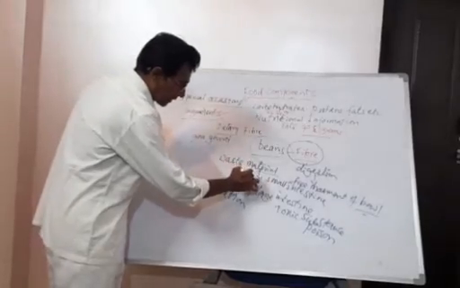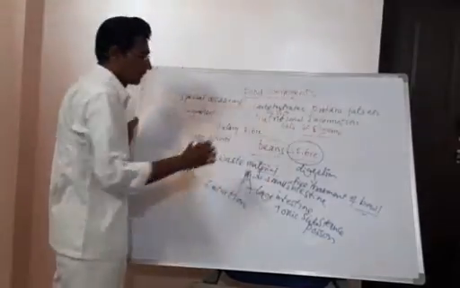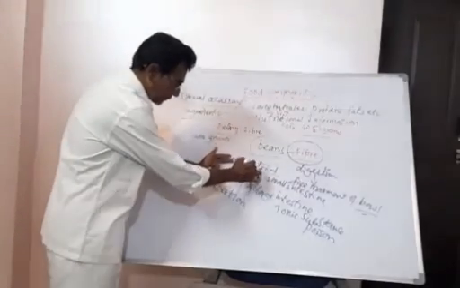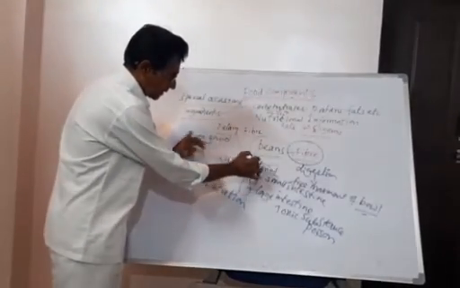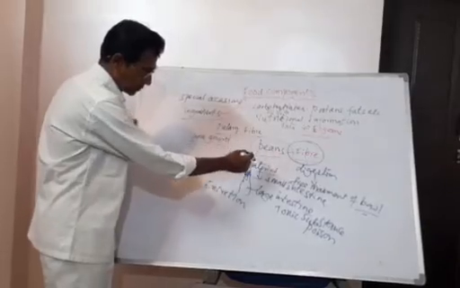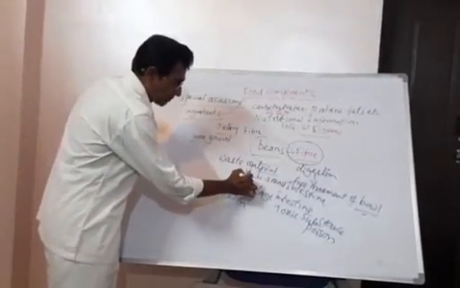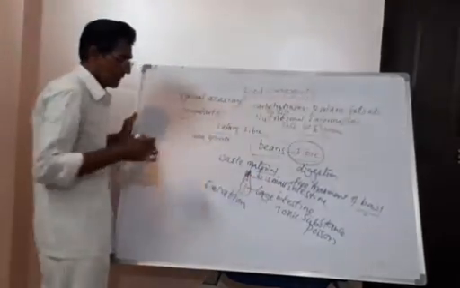This fiber that is present is not digested. It comes through the small intestine, and then it goes to large intestine.